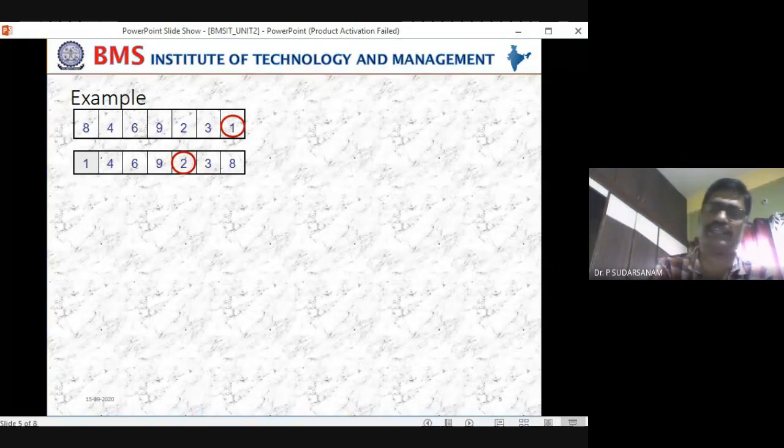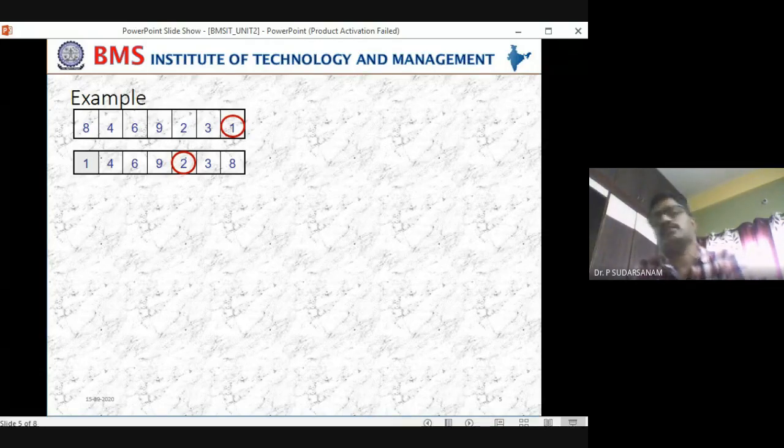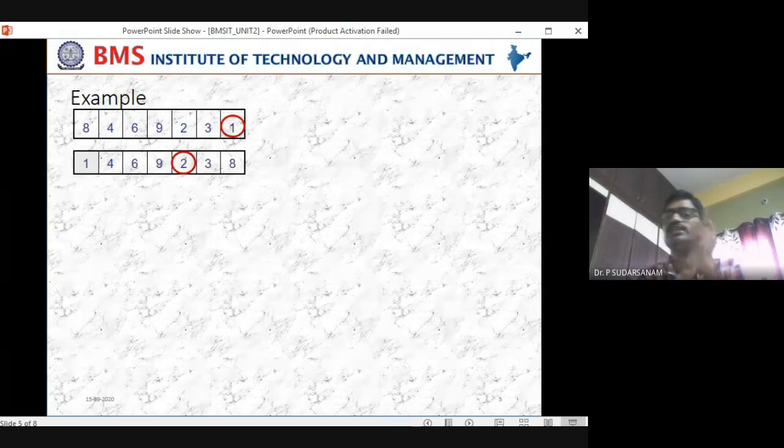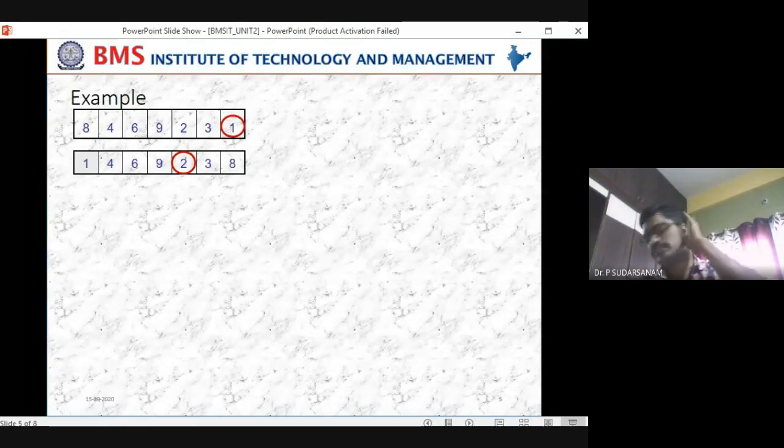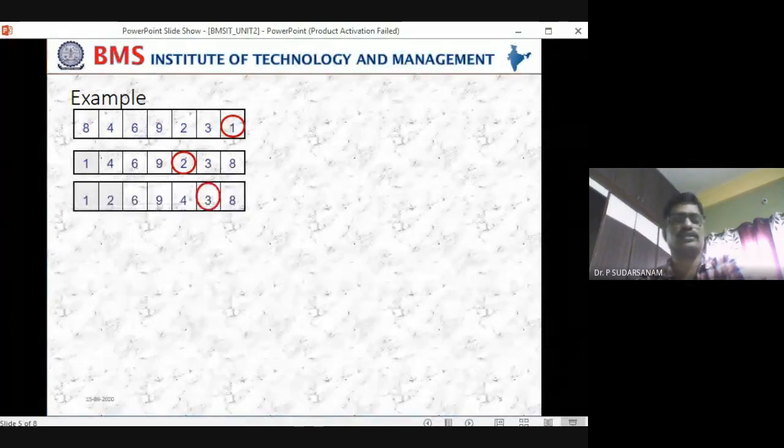So can you write it in the examination? It is a 10 marks question. Selection sort, bubble sort: one question you have to write with one example. Otherwise, if they give the examples, you have to write with that one example. Now I'll show you another one.